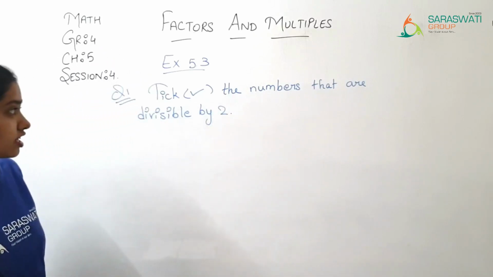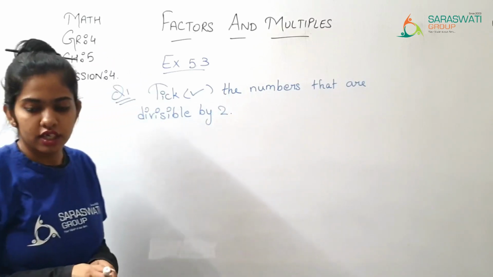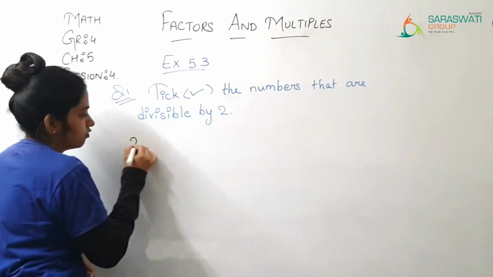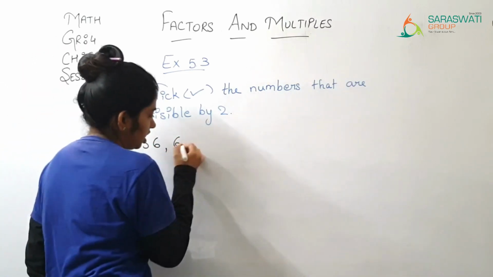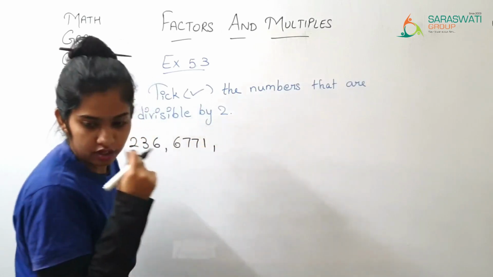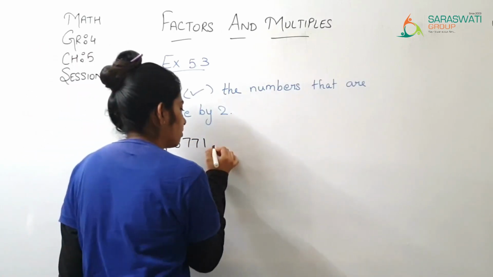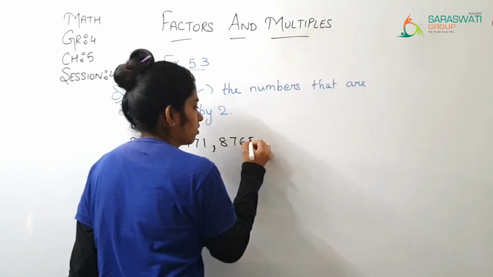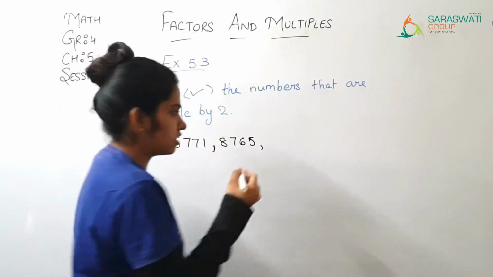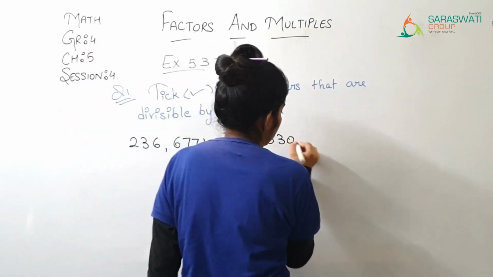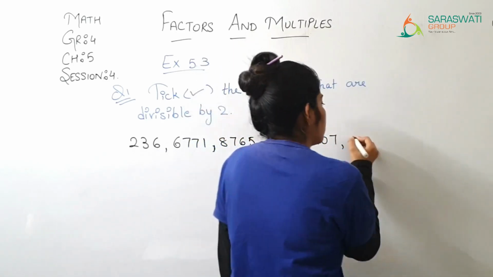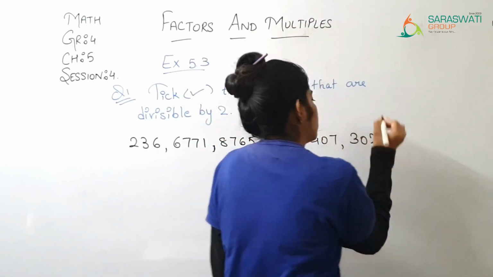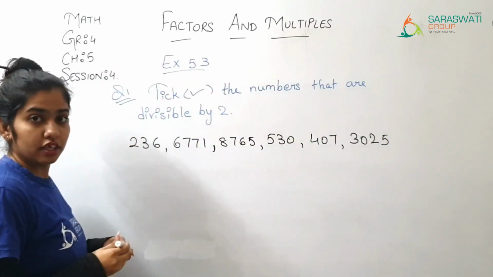So we are supposed to put a tick mark. Now the numbers which we have are 236, 6771, 8765, 530, 407, 3025. So these are your numbers, right?